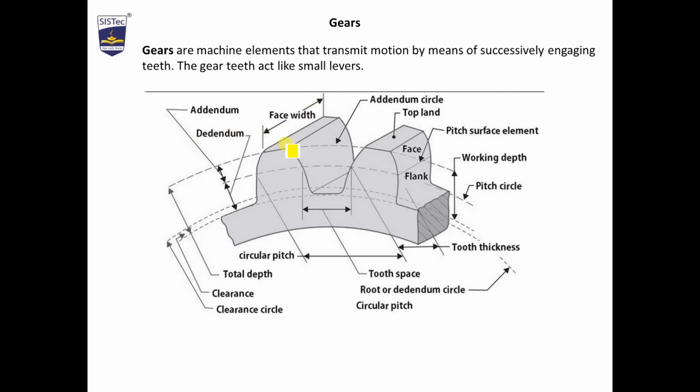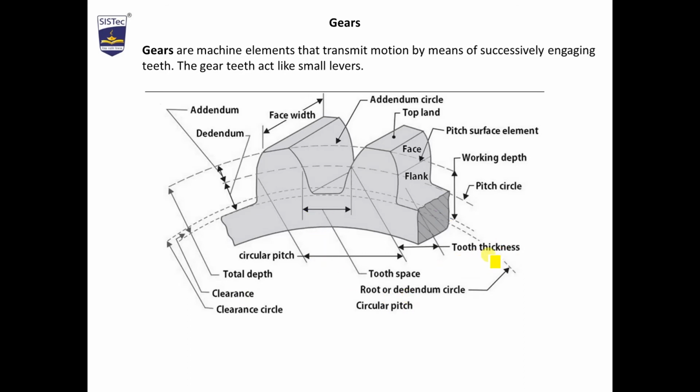Face width, we are able to see the thickness. Addendum circle, we are able to see the top line. If we divide the teeth, the upper part above the pitch circle is called the face and the lower part is called the flank. Now there are certain terms like working depth. When another gear is in mesh, it is not penetrating the clearance part. So the working depth will be from the clearance circle to the top addendum circle. Total depth is from the root circle to the addendum circle. And the difference between the clearance circle and root circle is called clearance.